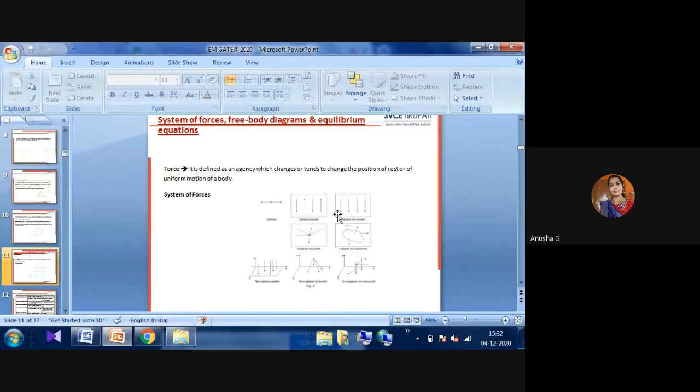Imagine that here there is a railway track. Whatever train is stopped, the total load will be in the same downward direction, all in a straight line. These are all the coplanar like parallel forces.